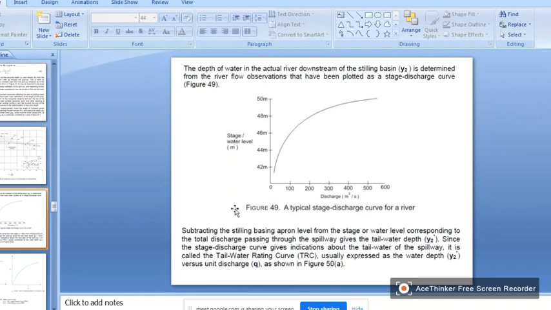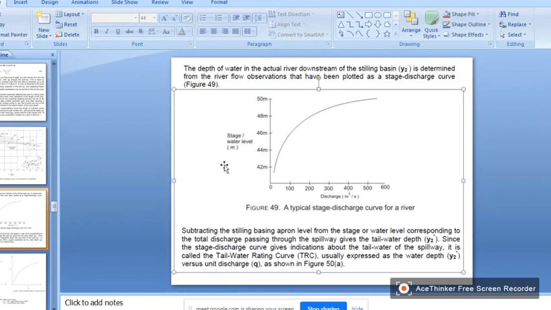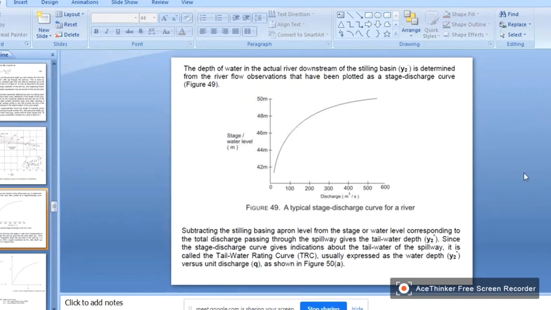If you subtract the stilling basin apron level from the stage or water level corresponding to the total discharge passing through the spillway, it gives the tail water depth. So you are using this stage discharge curve to calculate the tail water depth near the downstream end, Y2 star.